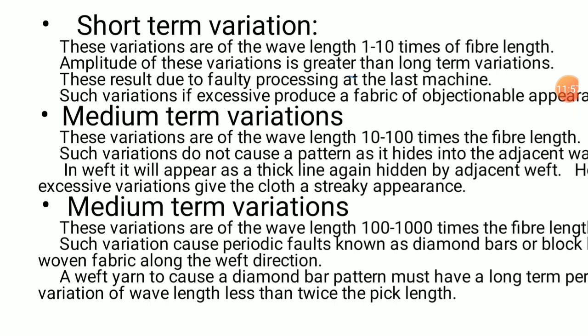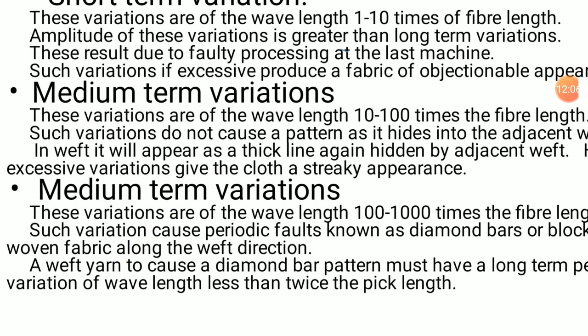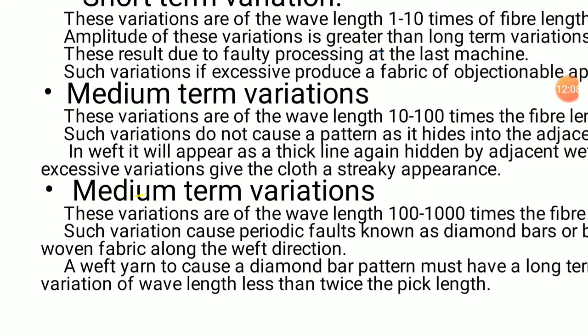Please correct it: it is not medium-term, it is long-term periodic variations. These variations are 100 or more than 100 times the mean fiber length.